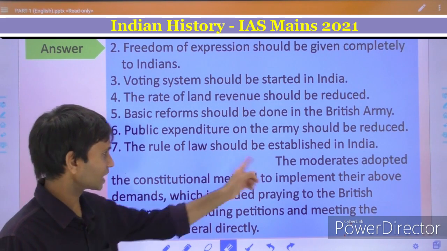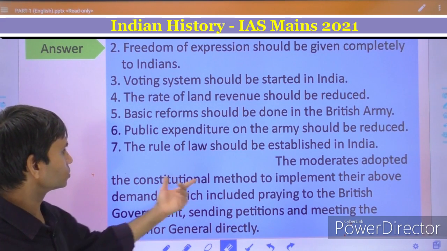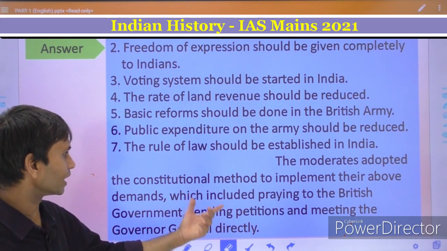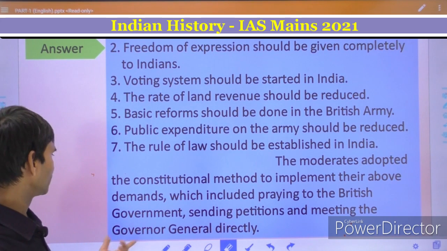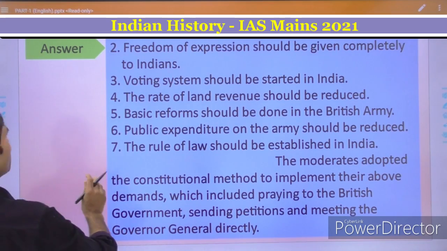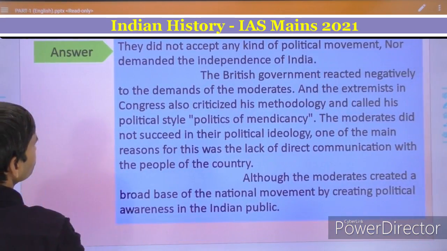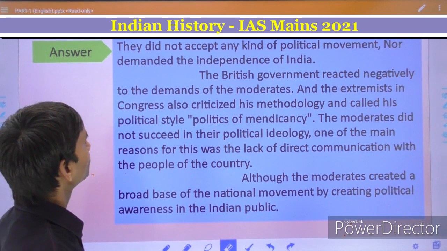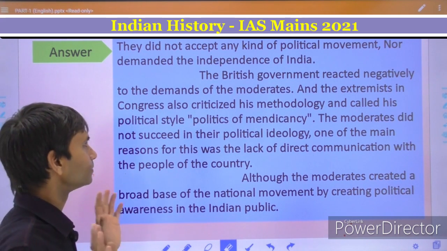India. Then the paragraph changes: the moderates adopted the constitutional method to implement their above demands, which included praying to the British government, sending petitions and meeting the Governor General directly. And the last part of the answer is: they did not accept any kind of political movement nor demand the independence of India.